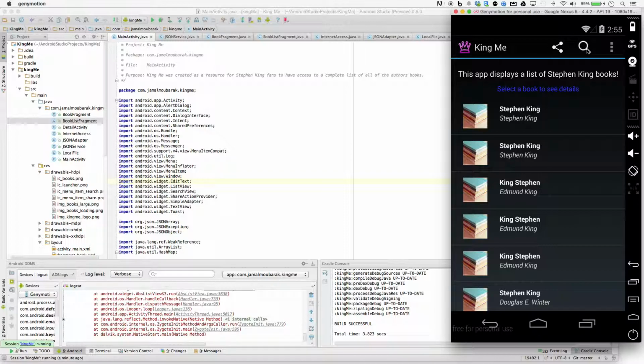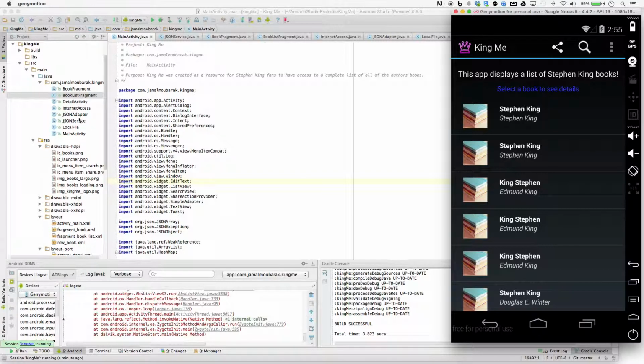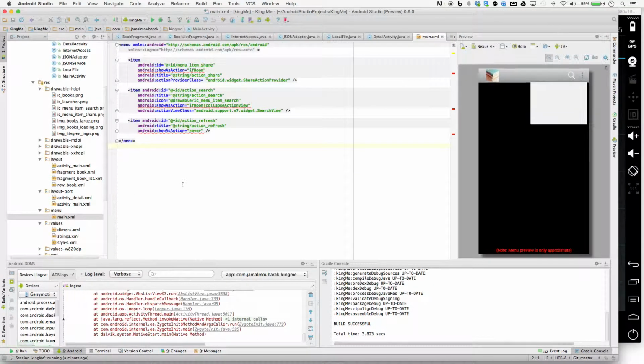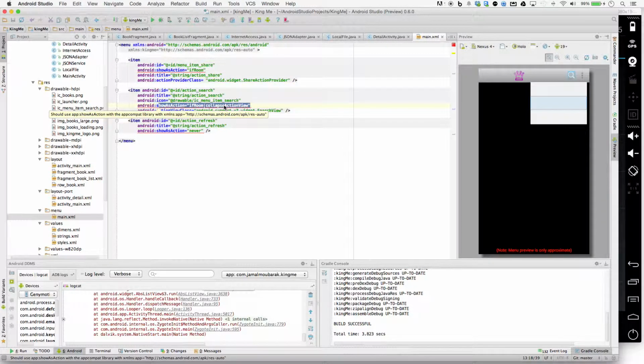I added my action bar items, which I left these ones if room, and this one is never. You can see that. It's easier just to go right down here to main. Alright, so you can see I have shows action right here if room, and then I have right here collapse action view, which I wrote the code for it, just haven't been able to get it working. Here I have never, so it'll always stay hidden on there.